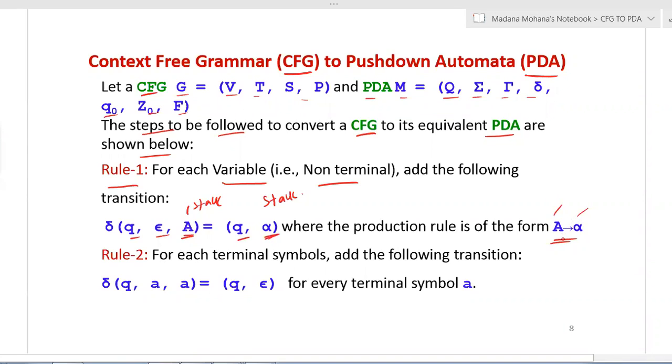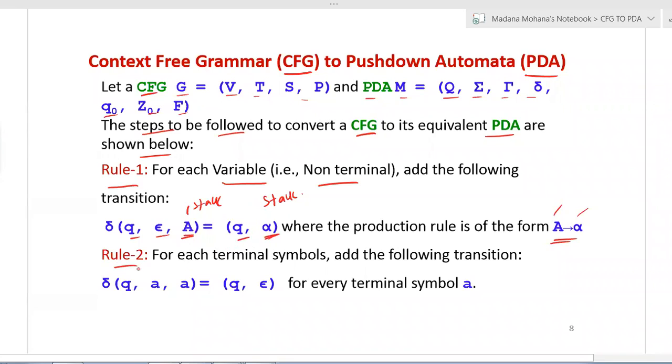Alpha is a string of variables or terminals, and that complete value is placed onto the stack on the right hand side of the move. So for all variables, you can apply rule 1 by seeing the productions in the given context free grammar.